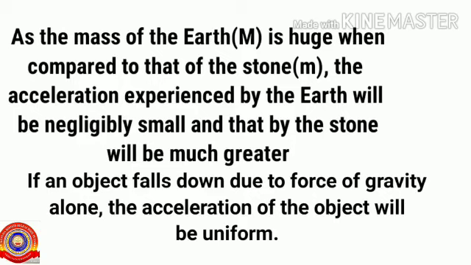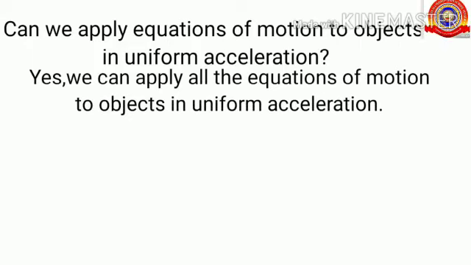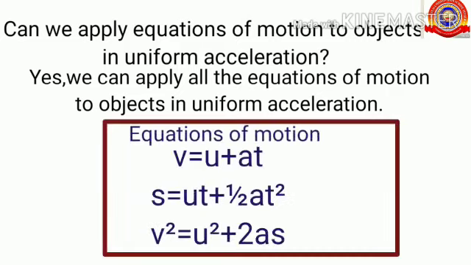If an object falls down due to force of gravity alone, the acceleration of the object will be uniform. So can we apply equations of motion to objects in uniform acceleration? What do you think? Yes, we can apply all the equations of motion to objects in uniform acceleration, and we already know all the three equations of motion. That is v equals u plus at, s equals ut plus half at square, and v square equals u square plus 2as.